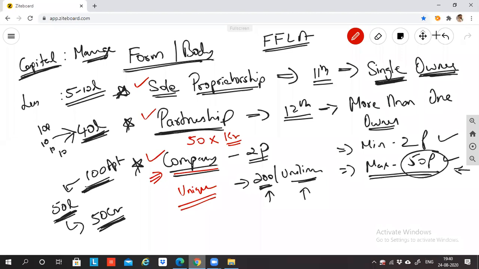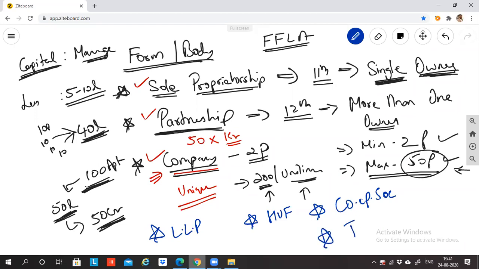So now, do you all agree that we have to learn what is company, and we have to learn the accounting treatment for companies? All of you are clear with this? I'll proceed forward. What are the other forms and bodies? Other forms and bodies are LLP, which is limited liability partnership, which is not in your scope of study. Then we have HUF, Hindu Undivided Family. Then we have cooperative society.